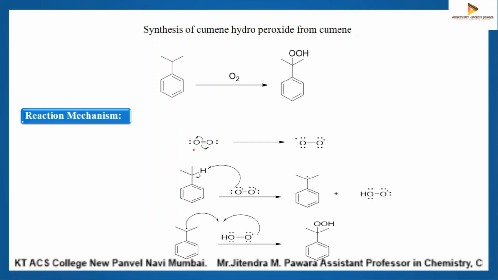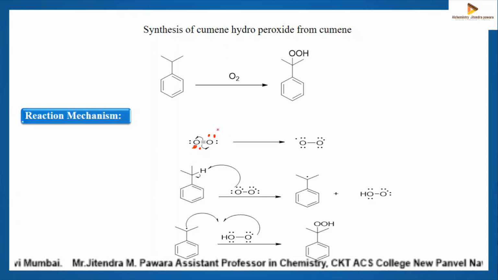This oxygen has 4 electrons, this also has 4. Sorry, it's not a radical. This oxygen has 4 non-bonded electrons, lone pairs.